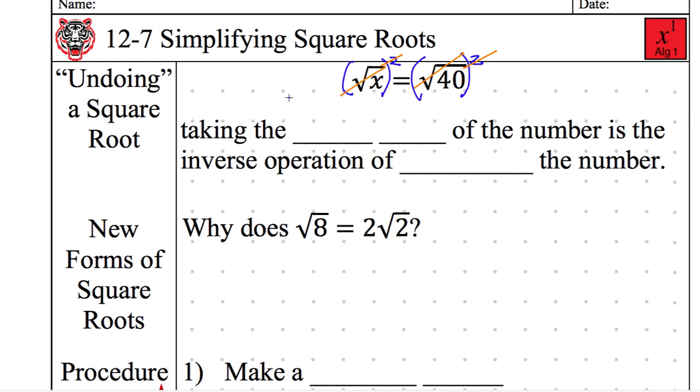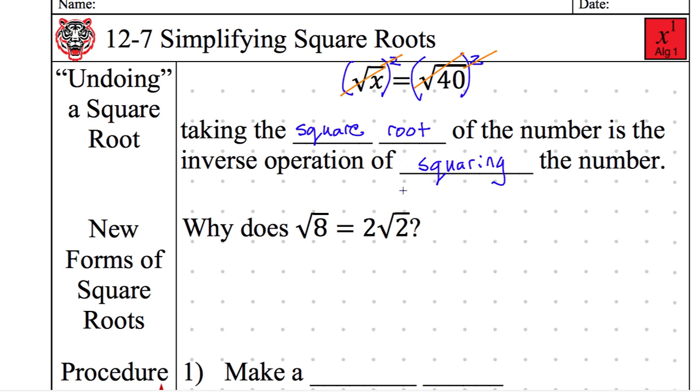Multiplying by itself, I guess, is squaring. Taking the square root of a number is the inverse operation of squaring the number. These two are opposites of each other. They undo each other. If I want to undo the square, I need a square root. If I want to undo the square root, I square. That's how you go back and forth.